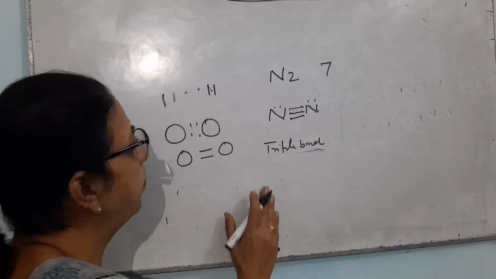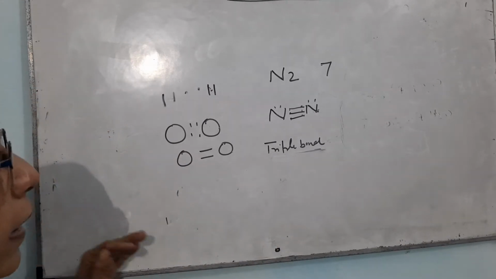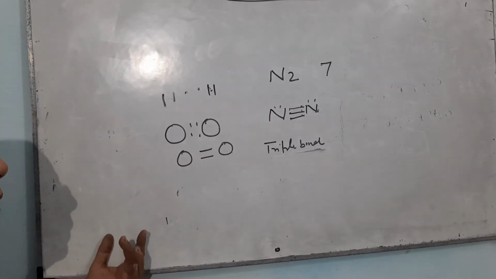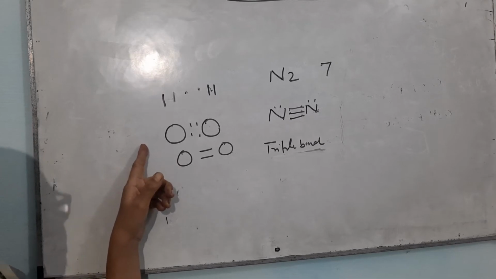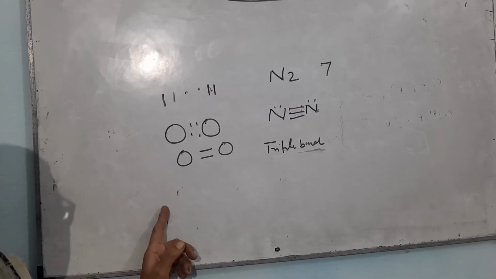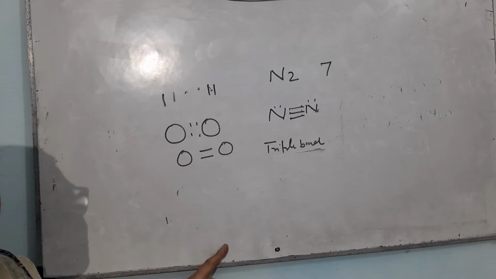Carbon forms compounds having single bond, double bond or triple bond.